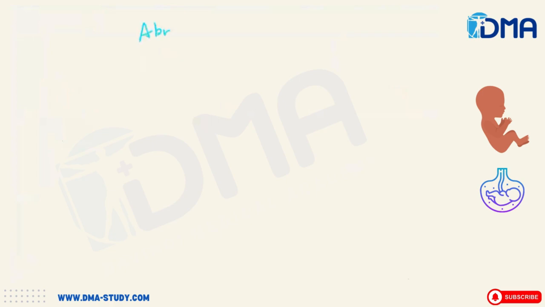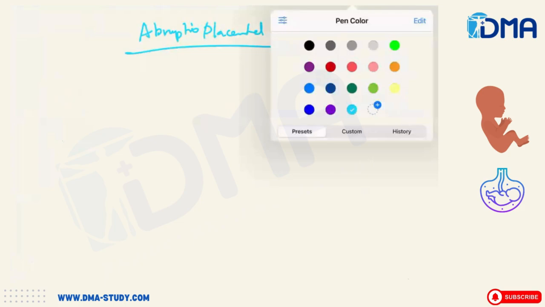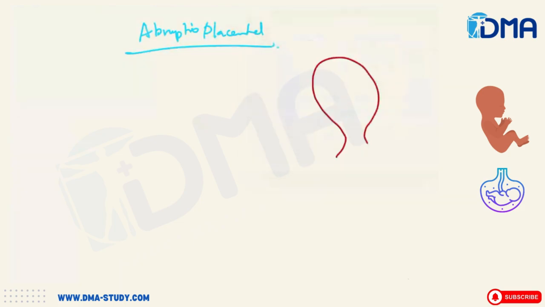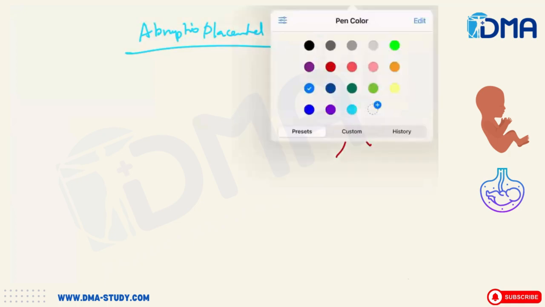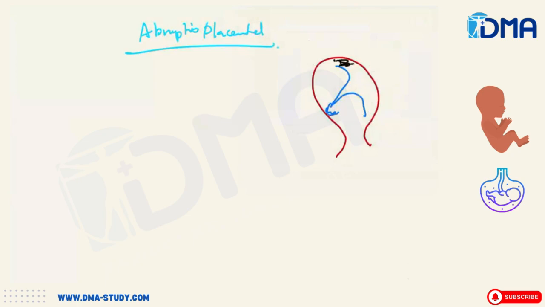Then coming to an entity called abruptio placenta. What happens in an abruptio placenta? You will have a uterus, the placenta will be there, but the problem is the placenta would have abruptly disconnected from the uterus and it will be bleeding inside. It's a premature separation of the placenta from the uterus, and it will bleed inside. Usually this bleeding is a painful bleed.